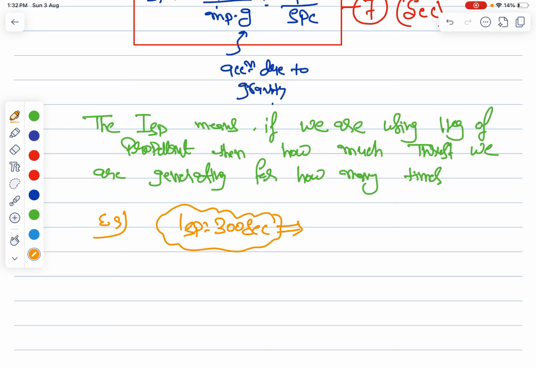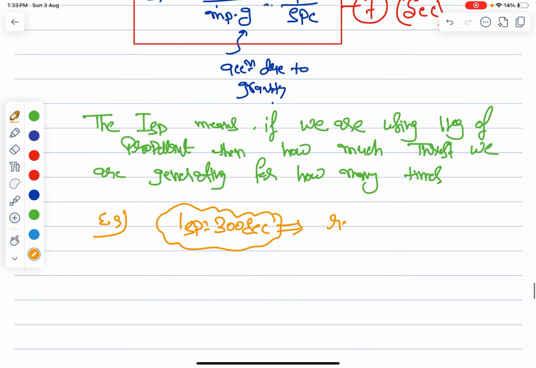It means the rocket can generate thrust for 300 seconds with consumption of 1 kg of propellant.